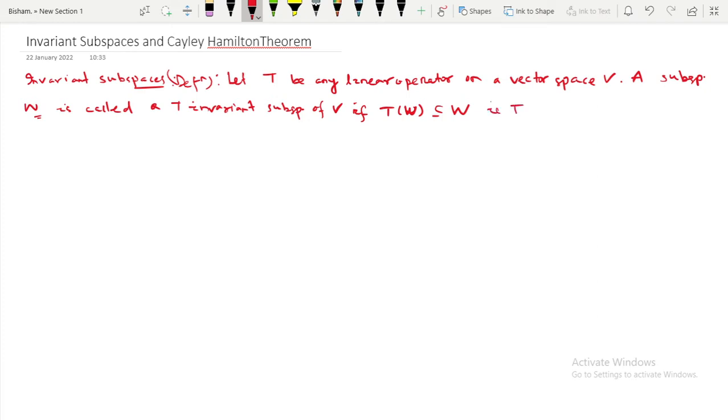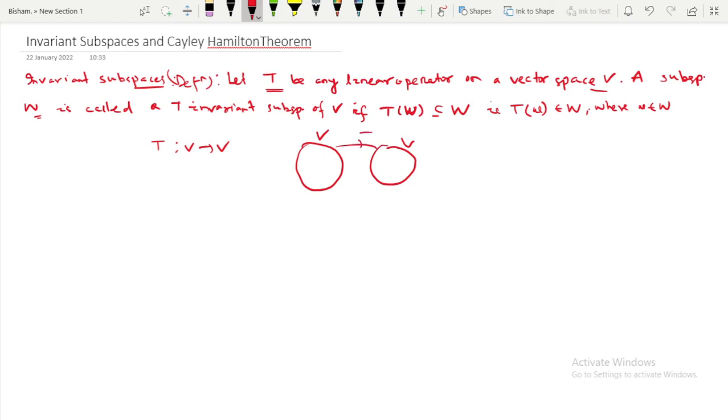That means if you calculate T of small w, then this must belong to capital W, where small w belongs to capital W. You already know T is a linear operator on a vector space V. That means T is a mapping from V to V. Suppose this is your V and this is your V, and T is the linear operator.